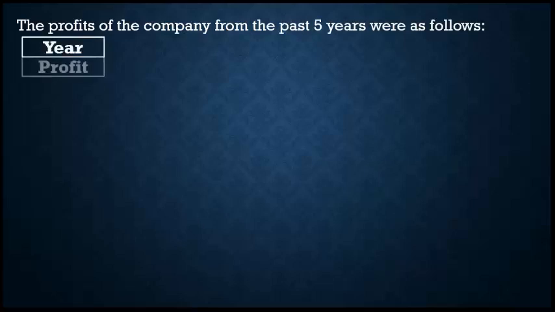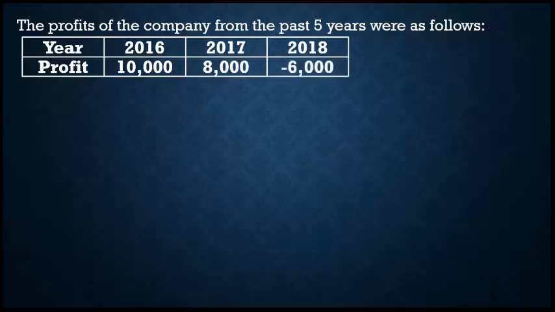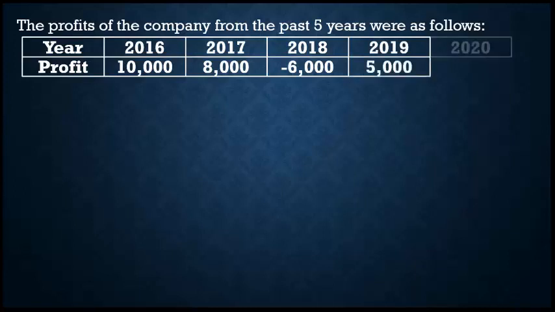Per year profit. 2016 profit 10,000. 2017 profit 8,000. 2018 loss 6,000, because this amount is given in a negative, means minus 6,000. That's why it is treated as a loss. 2019 profit 5,000. 2020 profit 9,000.